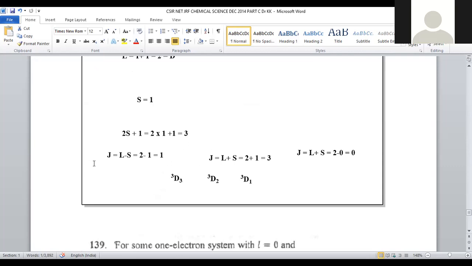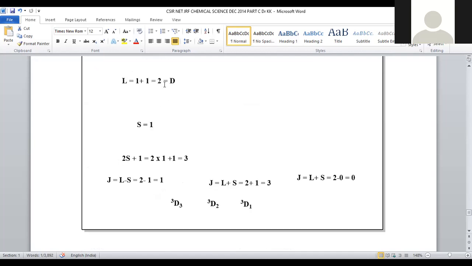So this we already calculated. Now, what is the requirement? The requirement is J values. J values range from L minus S to L plus S. If you are taking L minus S, the L value is 2, 2 minus the S value of 1. So L minus S, 2 minus 1, is represented as 1. So J is equal to 1 only. Means 3D1. One of the levels we got. Let us go with L plus S. L value is 2 plus S value is 1. 2 plus 1, it will become 3. So 3D3, this is the second level.